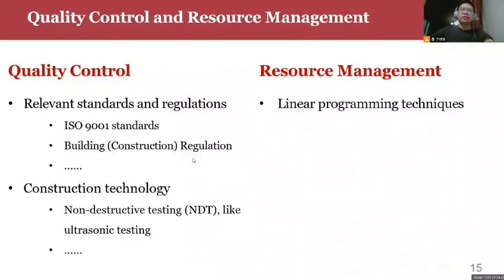For quality control, our project will follow the relevant standards and regulations in Hong Kong and conduct non-destructive testing to ensure quality in construction. For resource management, we will use linear programming techniques to rationalize the allocation of labor and resources, ensuring the most efficient construction of the project. And my teammates will provide more details about it.